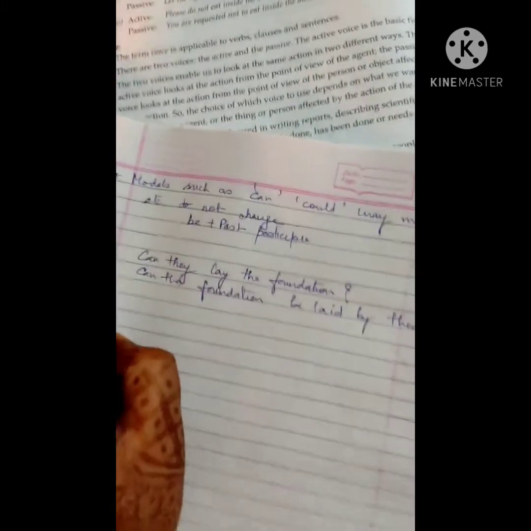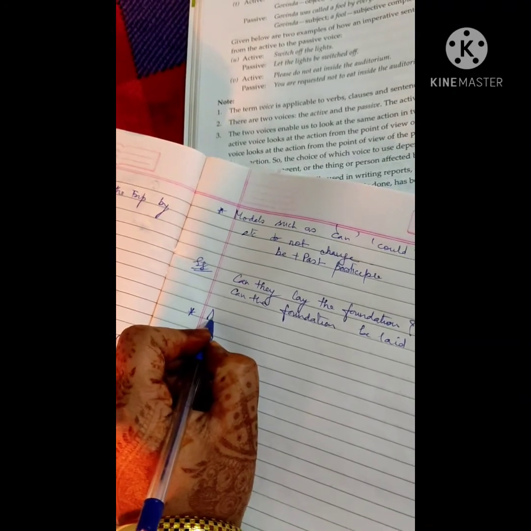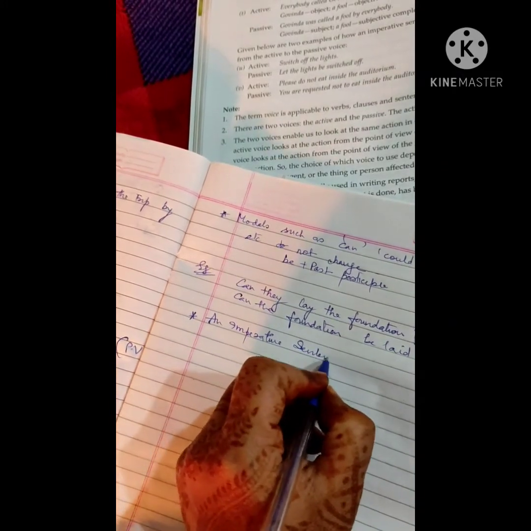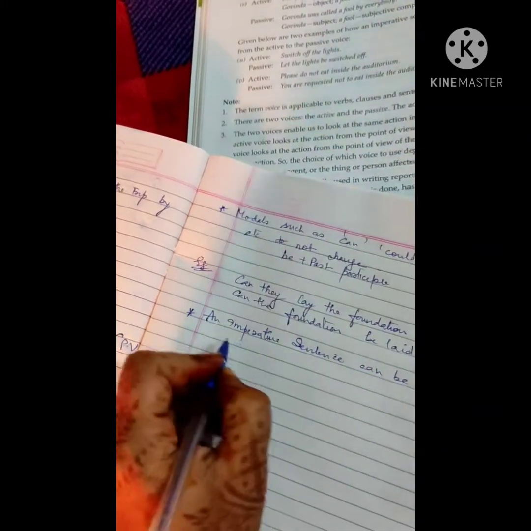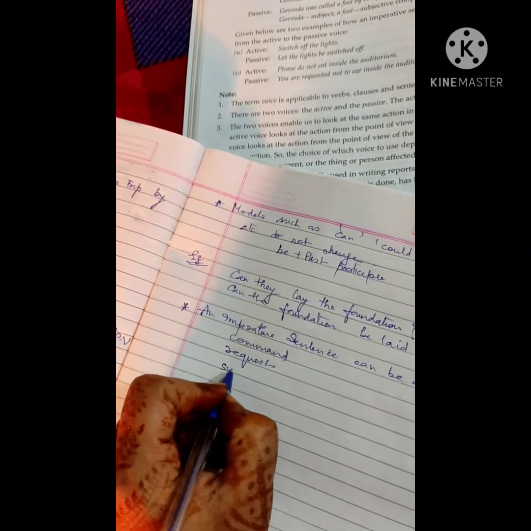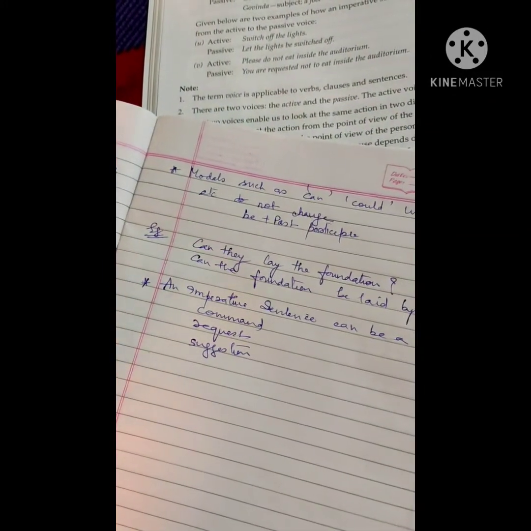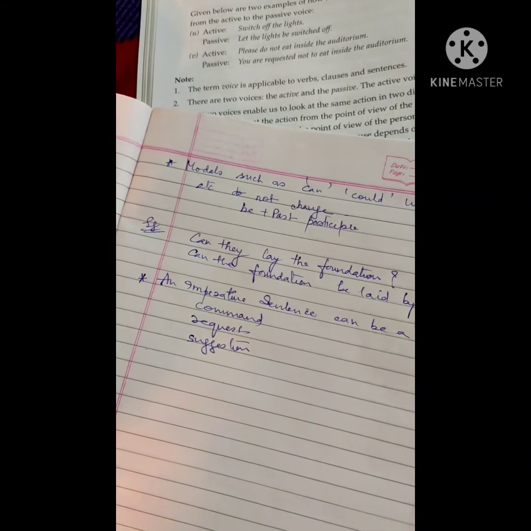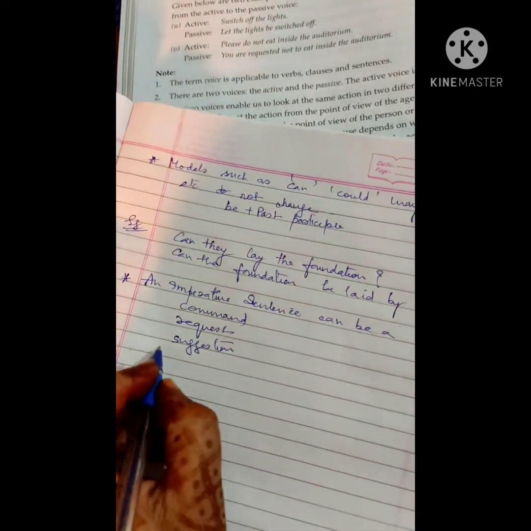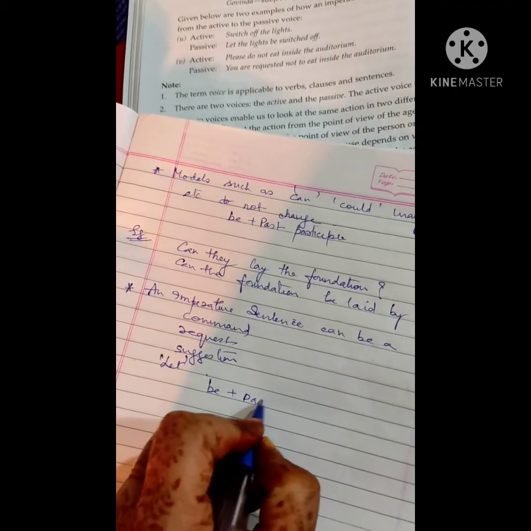Okay. The next case is, an imperative sentence can be a command, request, or a suggestion. Let us see how imperative sentences can be changed into passive voice. And also, when a sentence expresses a command or order, the passive structure of the sentence will start with let. The imperative verb changes into be plus participle.